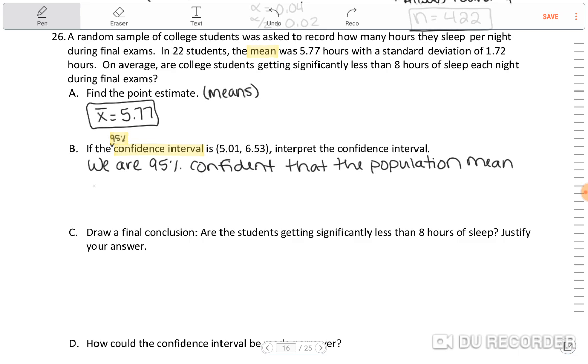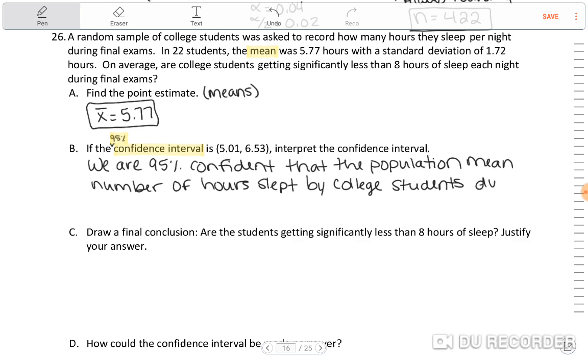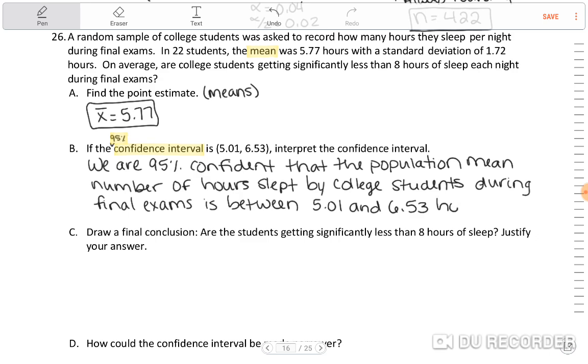So the population mean number of hours slept by college students during final exams is between 5.01 and 6.53 hours.